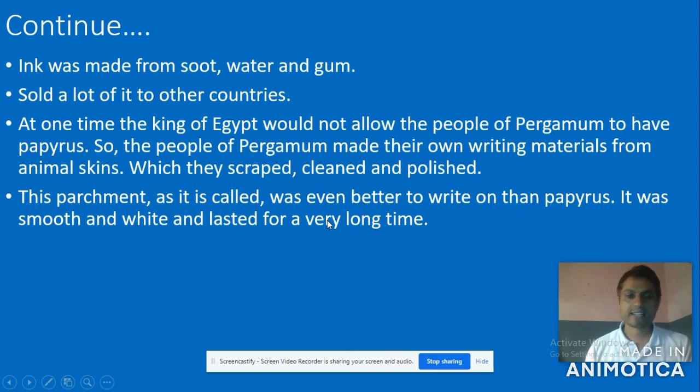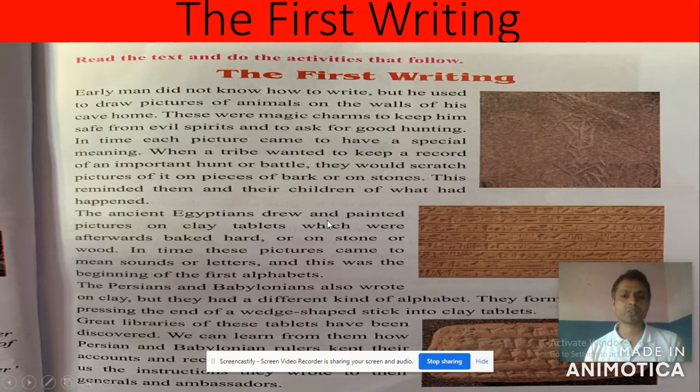Got it? Now, my dear students, this is the time of reading from your side. You have to go through line by line, paragraph by paragraph, and try to understand more. I only told you the core meaning, the main point of the text.